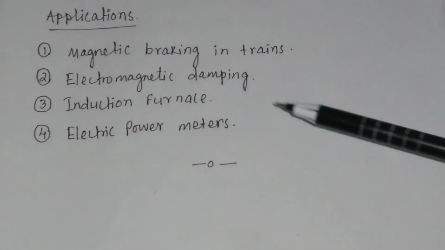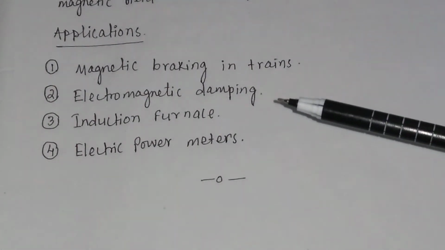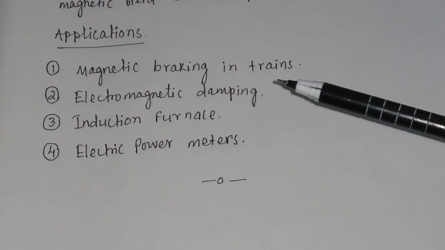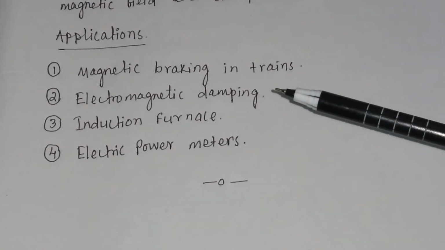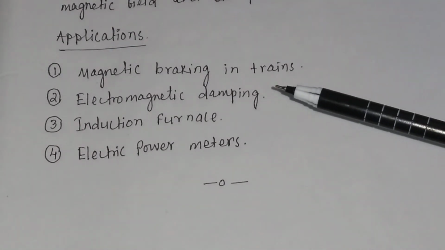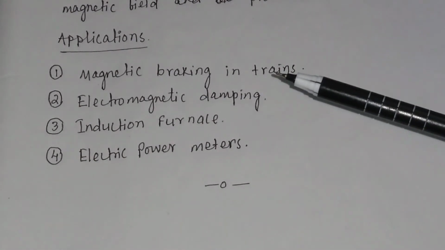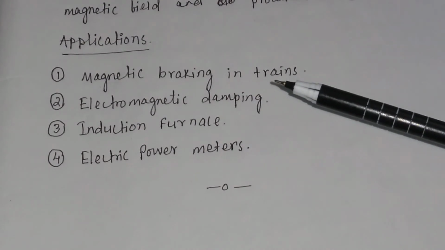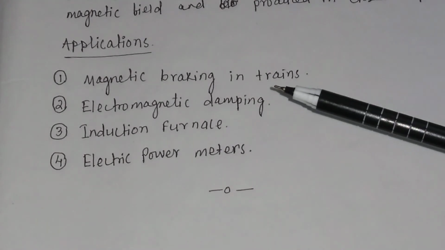There are various applications of eddy currents. Some of the applications are magnetic braking in trains. We can apply magnetic brakes in trains. When the magnetic brake is applied, the magnetic field is switched on in the train, as a result of which eddy current will be produced.